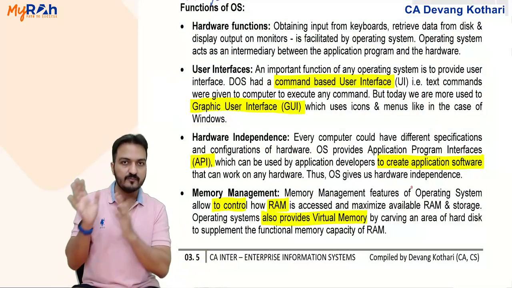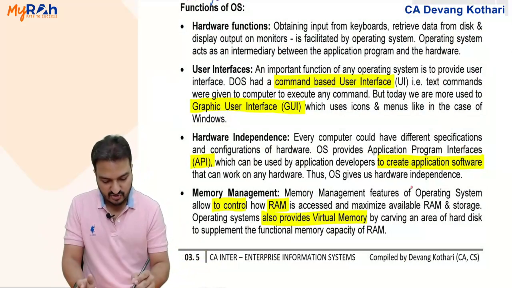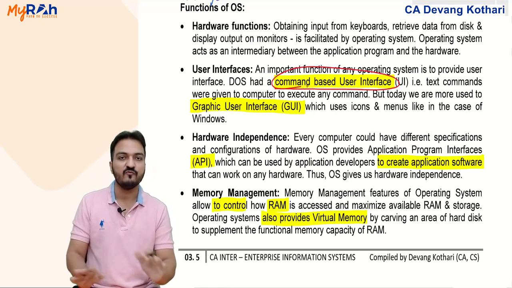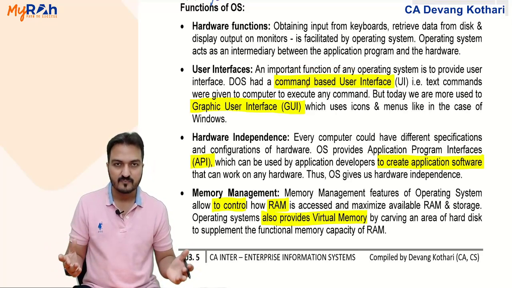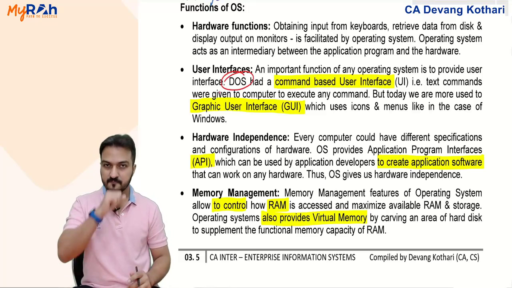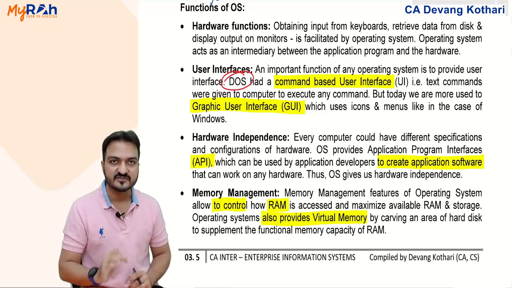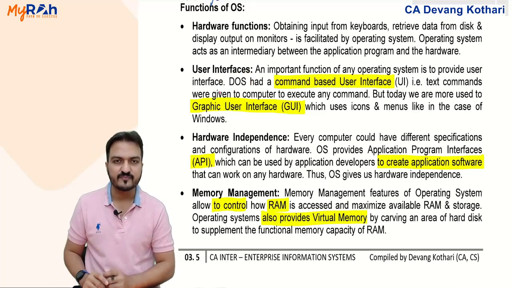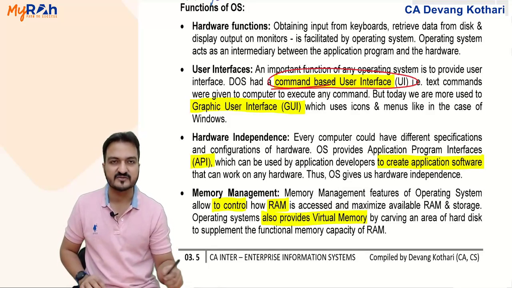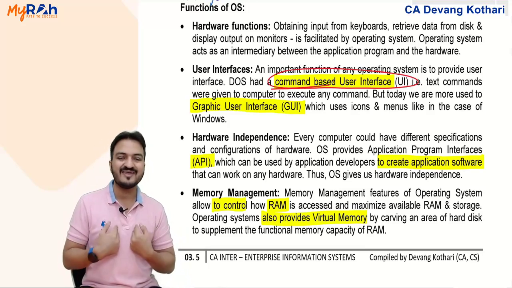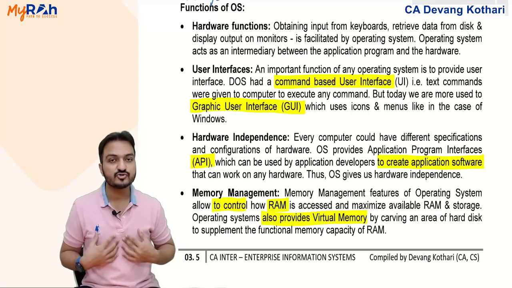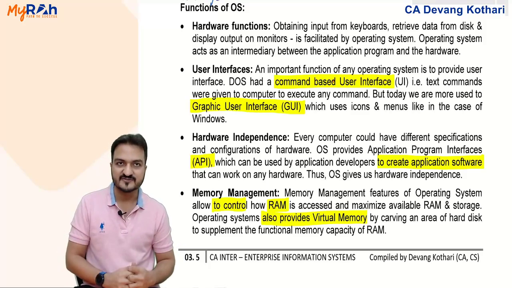Earlier, in olden computers, the user interface used to be command-based user interface. That was the time when Windows was not an operating system. The very first operating system in the computers was DOS, called as disk operating system. Now that DOS operating system was a very difficult to use system. It was having command based user interface, meaning when the user wants to give any instructions, you have to type commands. If you want to give instructions to the computer, you have to type commands.